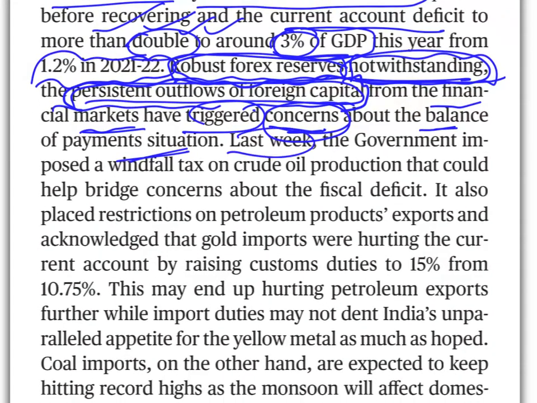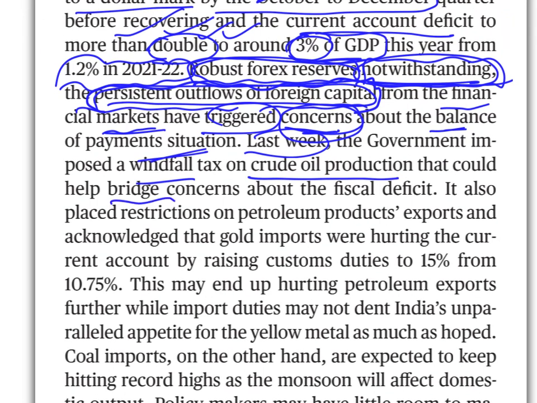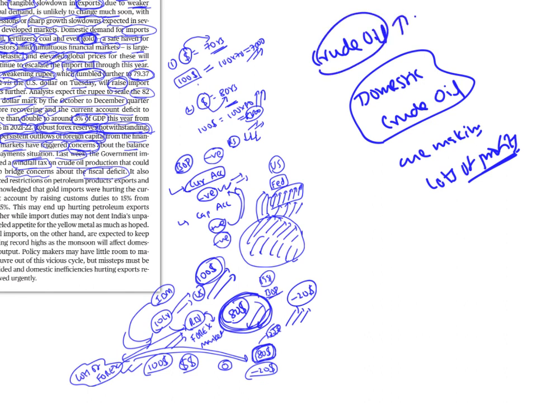Last week, government imposed a windfall tax on crude oil production that could help bridge concerns about the fiscal deficit. Very important sentence. What is the meaning of windfall tax? Government imposed something called windfall tax. Look at this. Domestic crude oil companies. In India also we have companies which produce crude oil. But this crude oil is not enough, because of which we import. Domestic crude oil companies are making lot of profits. Lots of profits. Why? Internationally, crude oil prices have gone up. In international market, crude oil prices have gone up.